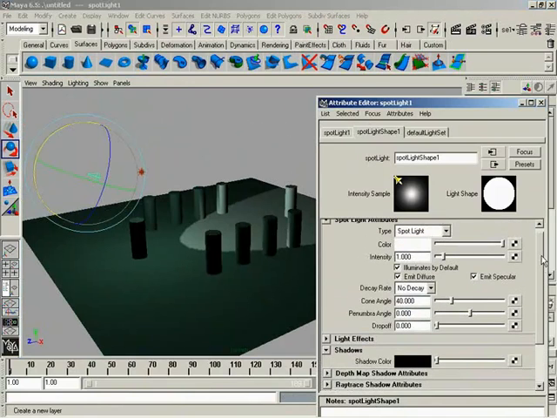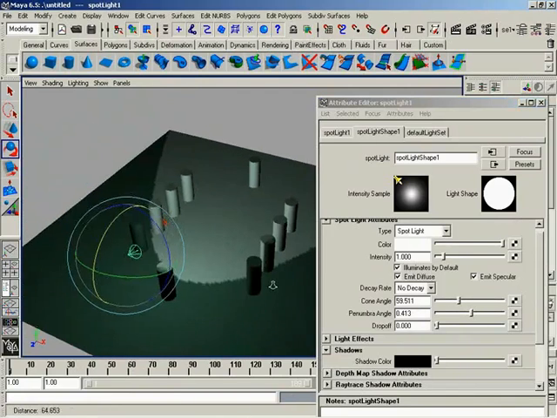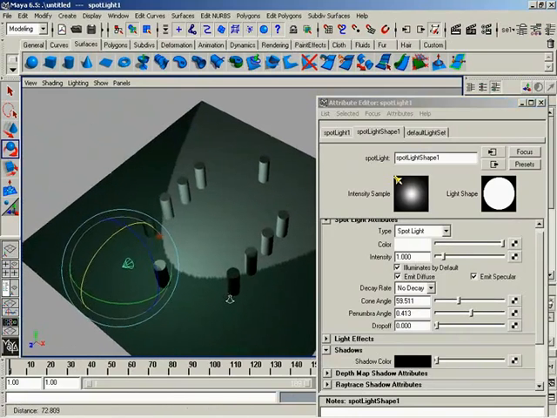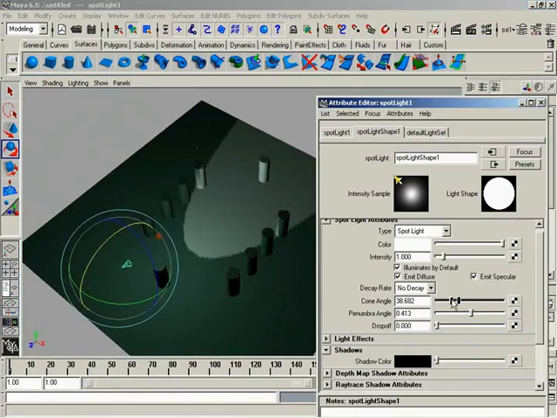When you work with a spotlight, you're going to find a cone angle and a penumbra angle. You're not really going to see the effect of a penumbra angle at the moment with the way we've got the viewport set up. You can, of course, see it when we start rendering, but we're going to talk more about that in the next video when we start adding lights into the scene. So basically, there you go. I just wanted to show you that we can indeed control the cone angle.